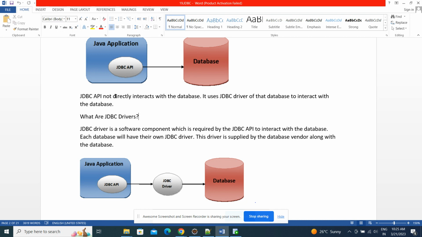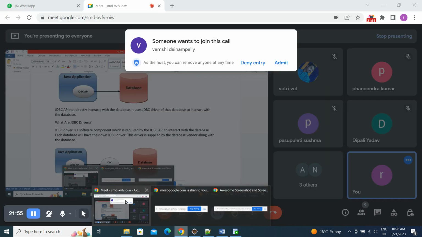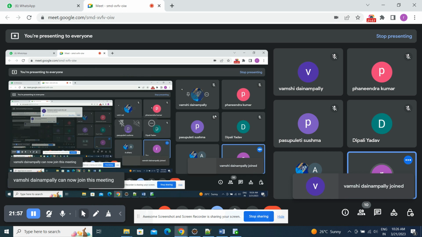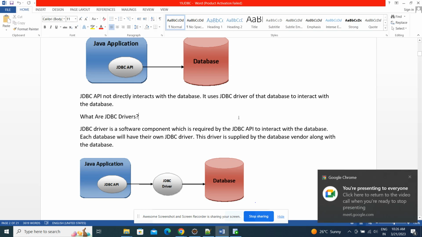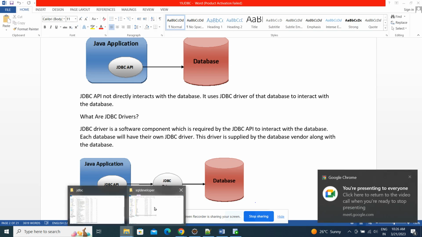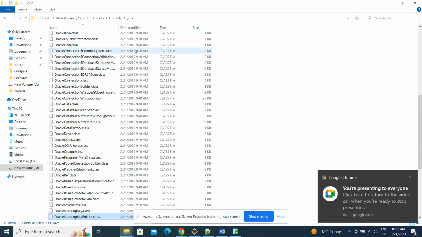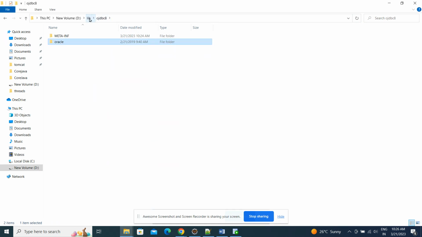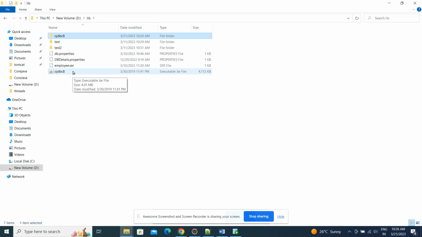Now I want to interact with Oracle. So that means the Oracle people have provided one jar file, OJDBC 8. OJDBC 8 is the jar file given by Oracle to interact with their database.